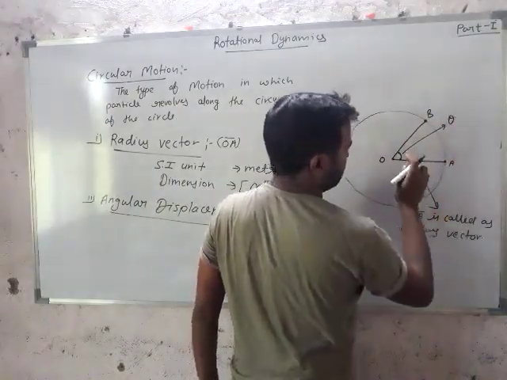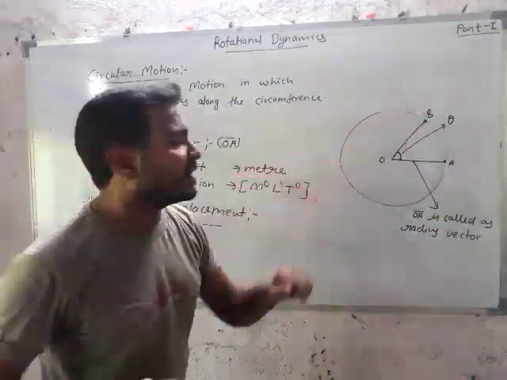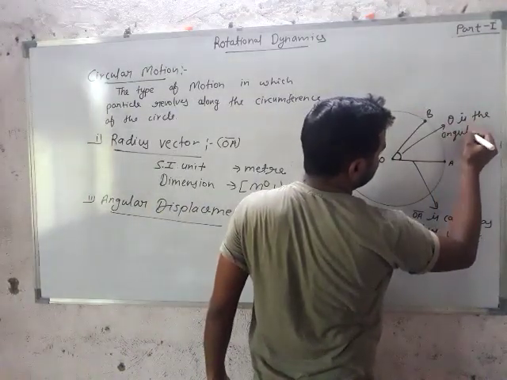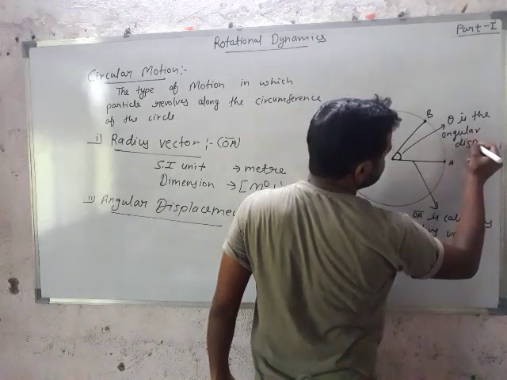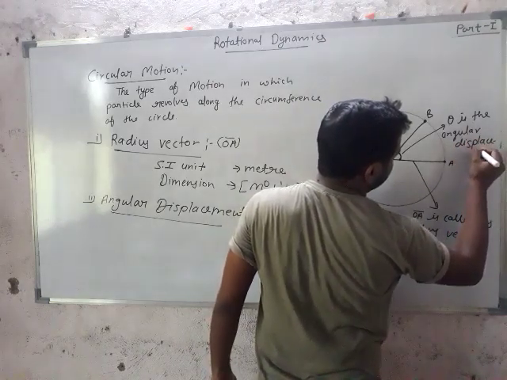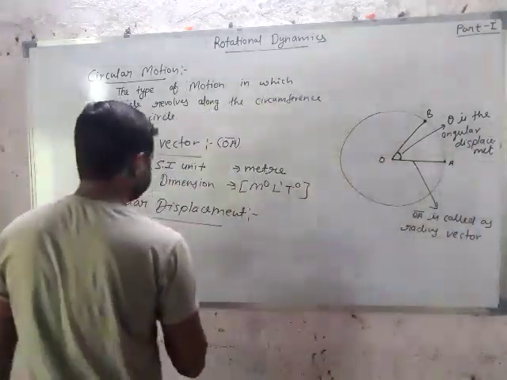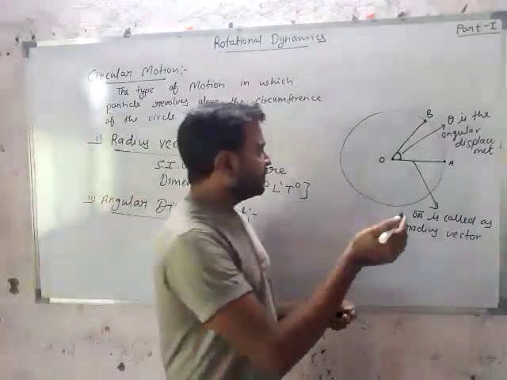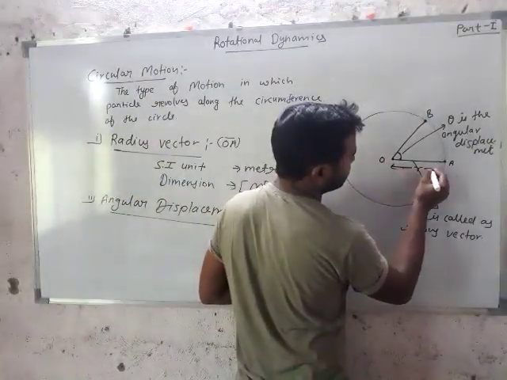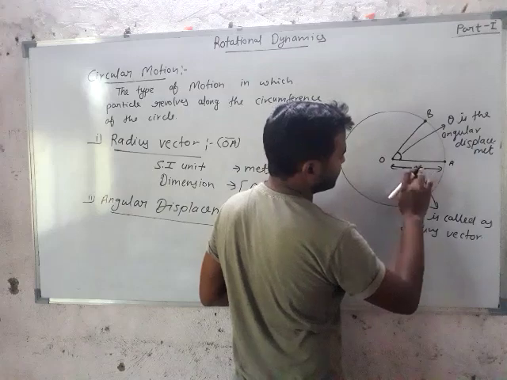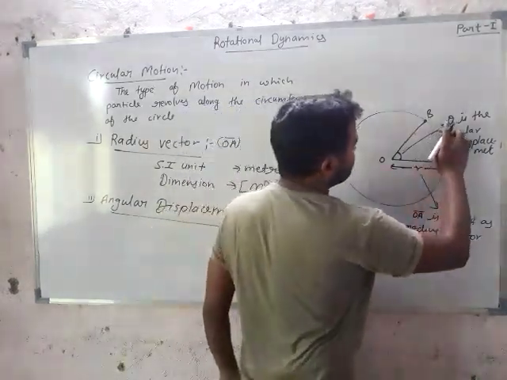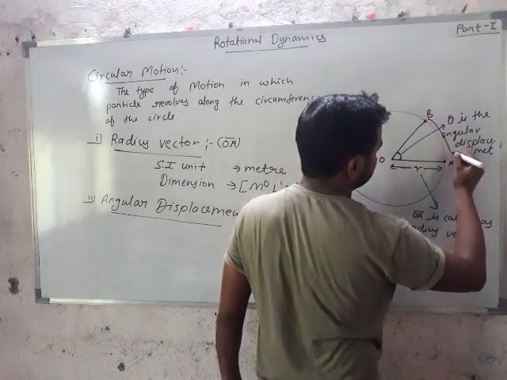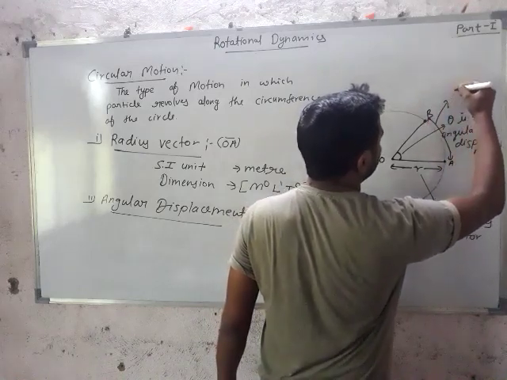If we denote this angle as theta, then theta is the angular displacement. Okay? So in angular displacement, let's see, the distance of OA is r and the distance of OB is s.